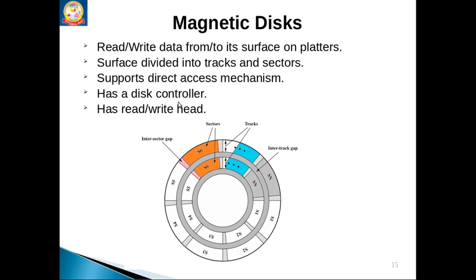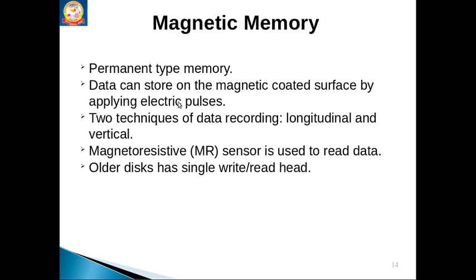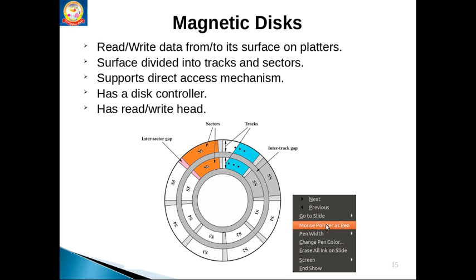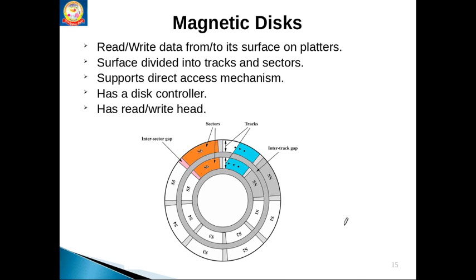Next is the magnetic disk. Magnetic memory comes in different forms. First one is the magnetic disk. A disk looks circular; it has a circular surface that we call a platter. Data is read and written on its surface only. Here we can see in this figure, this is our circular surface.